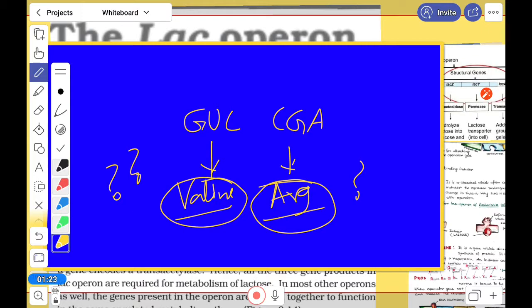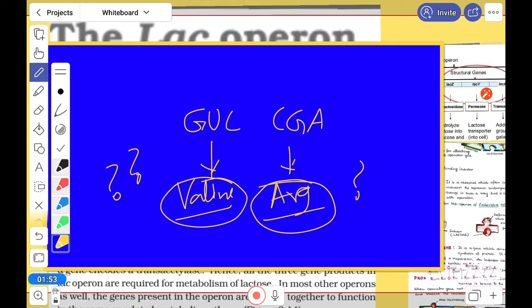When it is required, the process will start. When it is not required, it is stopped, or the process can be slowed. Just like such regulating systems, an operon system is almost like that. It can regulate protein synthesis. When a protein or an enzyme is required, it is switched on, otherwise off.